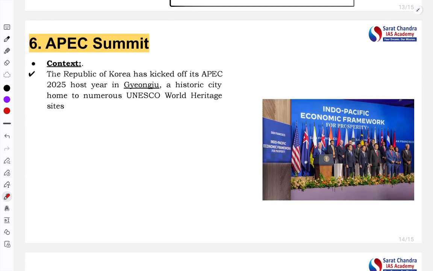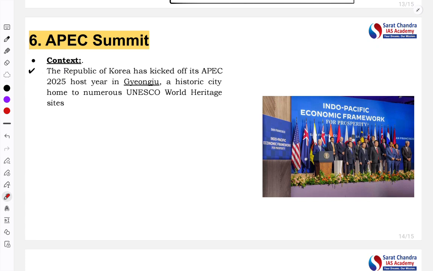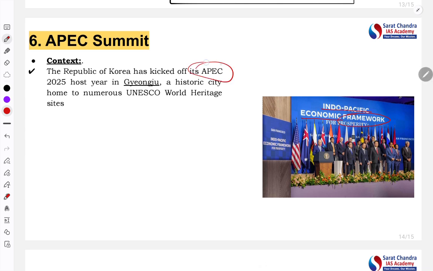Next article, the last article, is the APEC Summit. What is the full form of APEC? APEC is the Asia Pacific Economic Cooperation. See, they have provided this framework. Now, what is the context? The context is that the APEC 2025 was held in the Republic of Korea, that is South Korea, at Gyeongju.